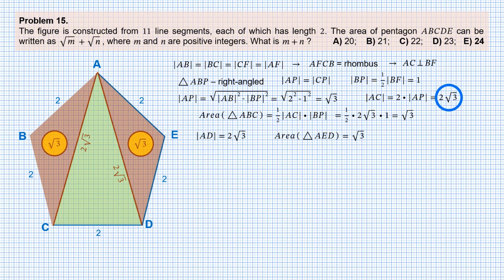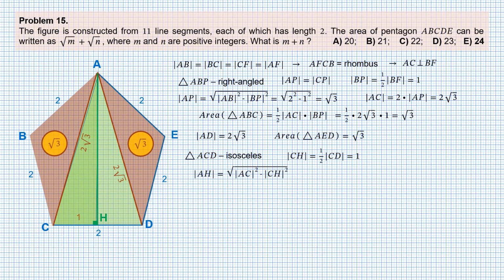Since AC equals AD, this is an isosceles triangle. Therefore, the altitude AH is also a median. In other words, H is the midpoint of segment CD. Therefore, the length of CH equals half the length of CD, which equals 1. Now from the right-angled triangle ACH, we can find the length of segment AH. This is the height of triangle ACD. We get square root of 11 as the length of AH.